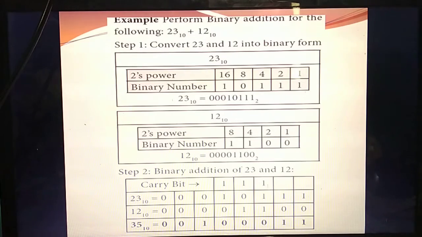Okay, this is wrong. In this place, first the carry bit won't come, but in this place only the carry bit will come. See, 1 plus 1, the answer is 0, and the carry bit is 1. Again add it, 1 plus 0 is 1. Then 1 plus 0, the answer is 1. Next 0 plus 0 is 0. Understand? Very, very important question.